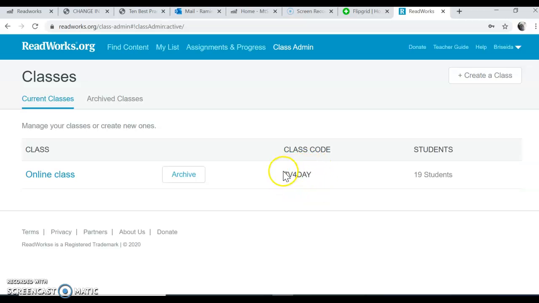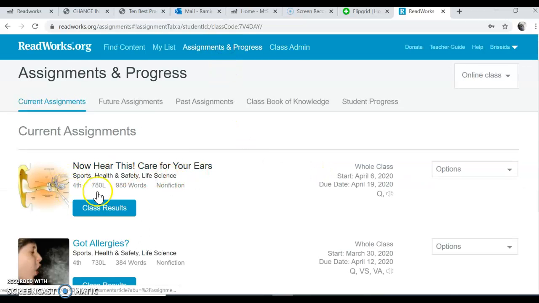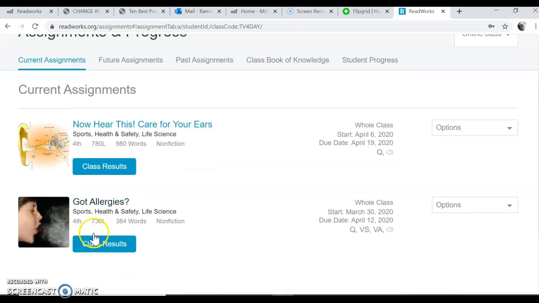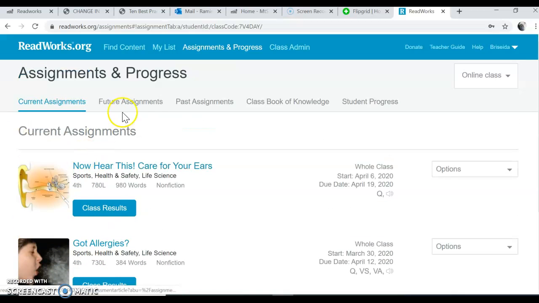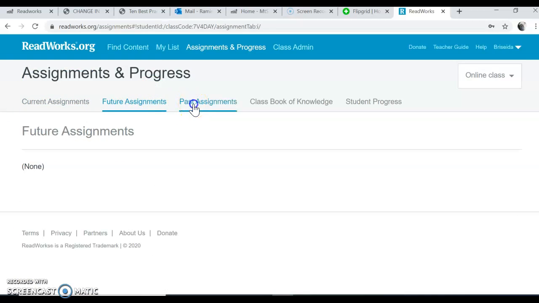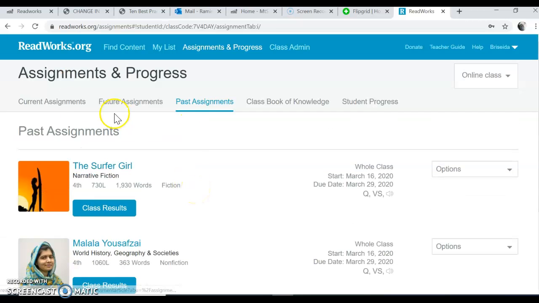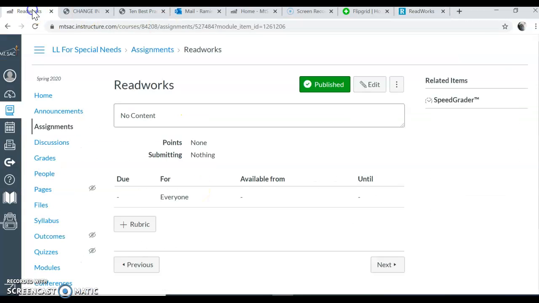7V4DAY. That is the class code. You're going to go to assignments, and then you're going to see that that is where the assignments are for the content that we are using. Okay? So those are the two things.